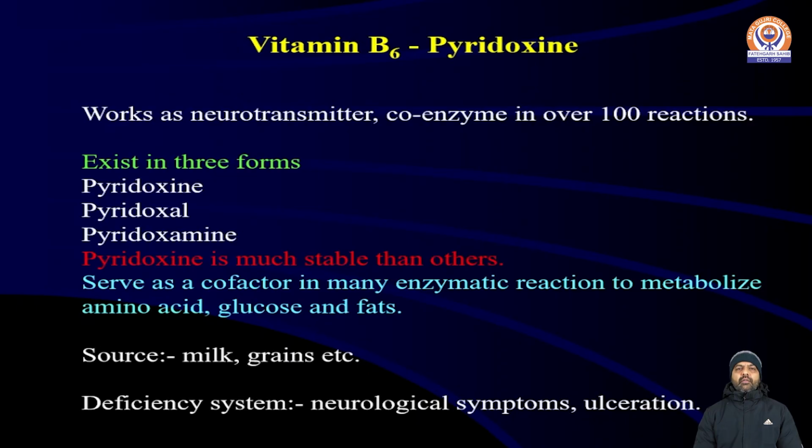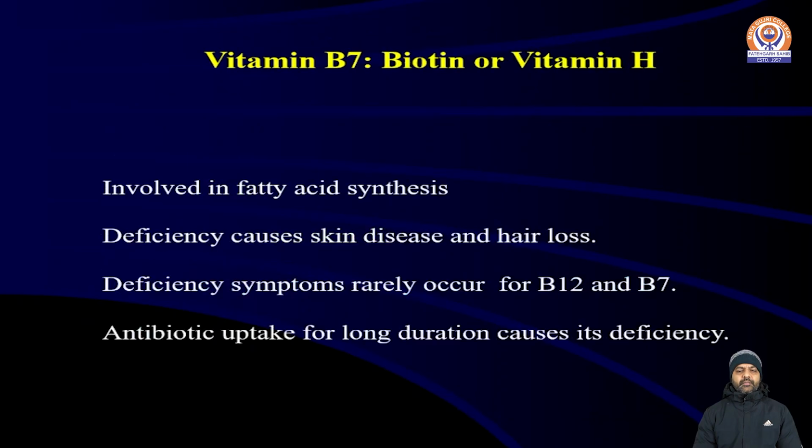It serves as a cofactor in many enzymatic reactions to metabolize amino acids, glucose, and fats. Thus, we are sure that it regulates the metabolism of proteins, carbohydrates, and fats. Its sources are milk and grains. Deficiency triggers neurological symptoms and ulceration of the body.